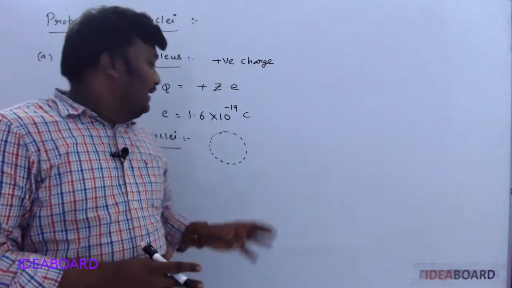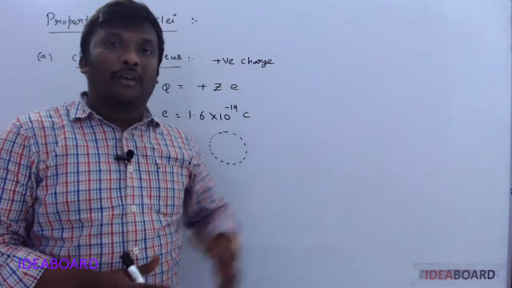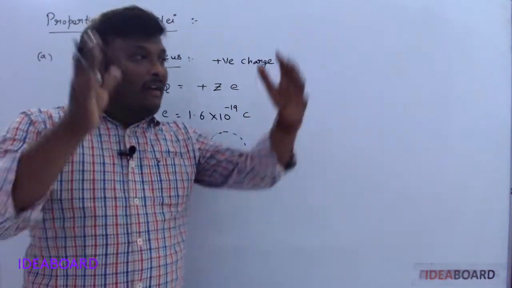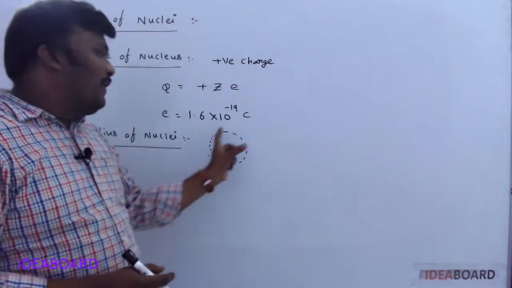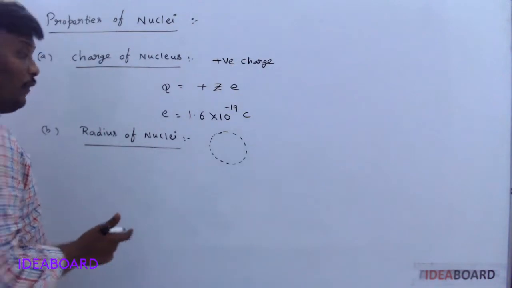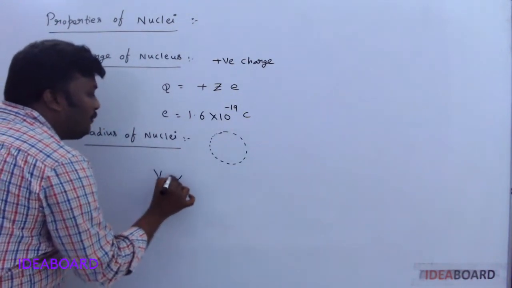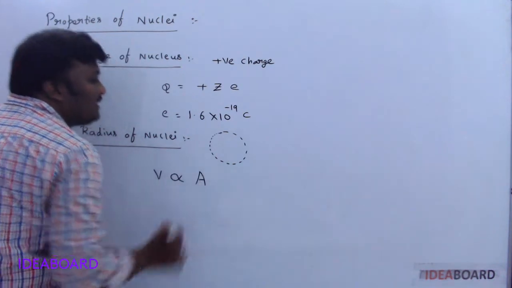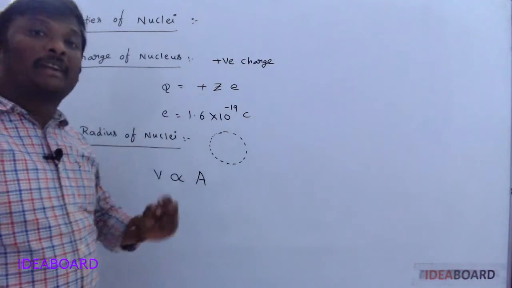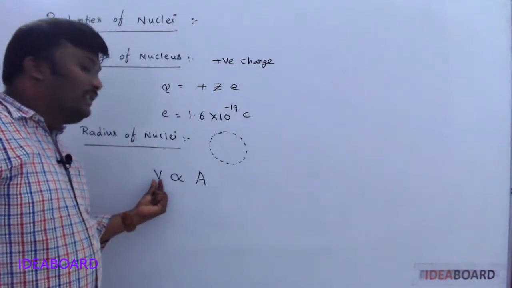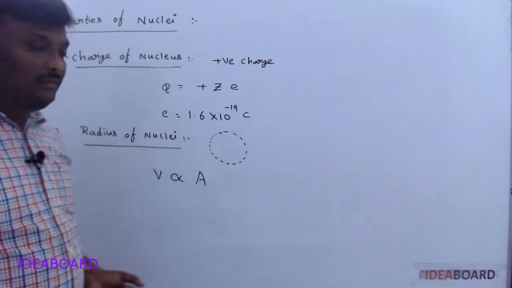Generally it is spherical without any fixed boundaries. We can't say it is exactly a sphere, and it is experimentally found that the volume of the sphere is directly proportional to the mass number.